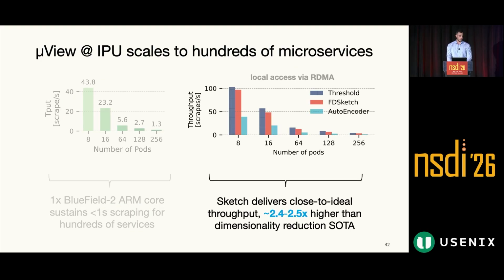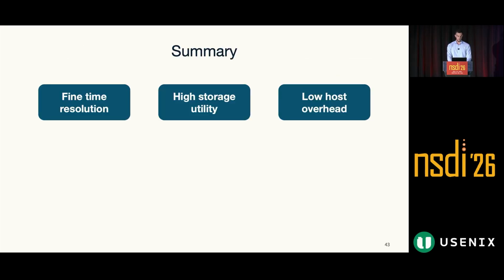We also compared the throughput during the local scraping loop, when we use RDMA to access the host memory, and compare MicroView with a threshold-based approach, which is the ideal case, and with an autoencoder, which is the approach that offers the best accuracy, but is impractical because it requires retraining. And we can see that MicroView delivers 2.4 to 2.5 times higher throughput than this method.